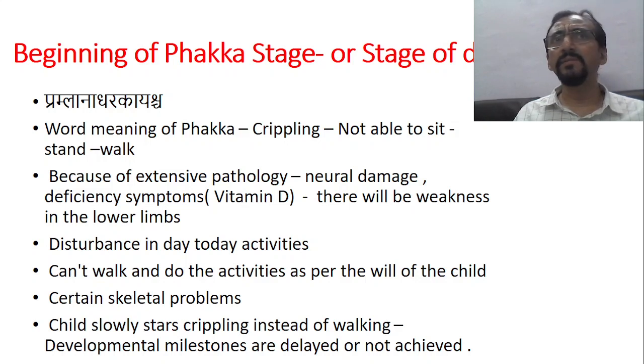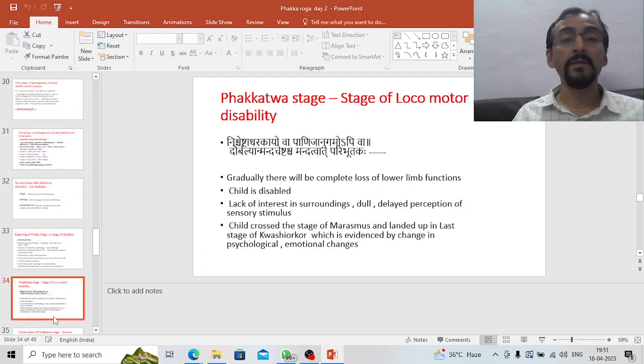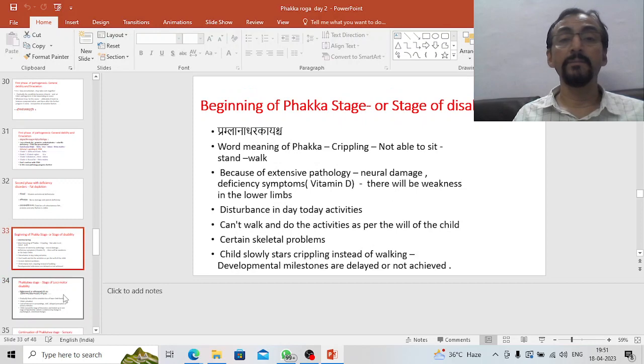There may be some skeletal problems also; we know rickets and its other consequences. Then the child slowly starts crippling instead of walking. There is delayed development of motor milestones, and developmental milestones are delayed and not achieved. It's a regression.